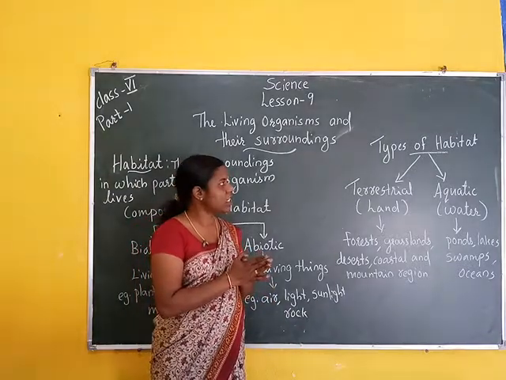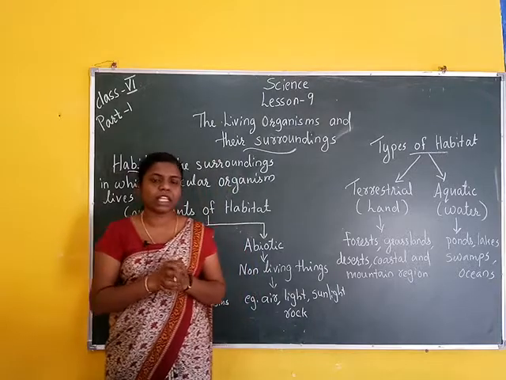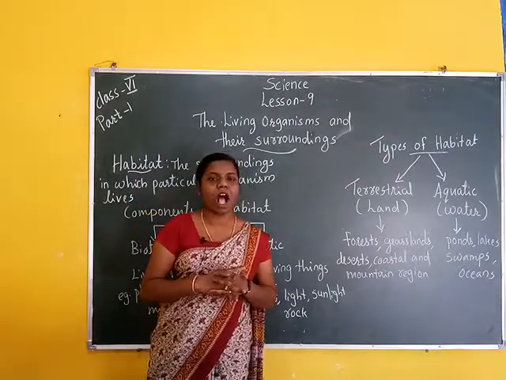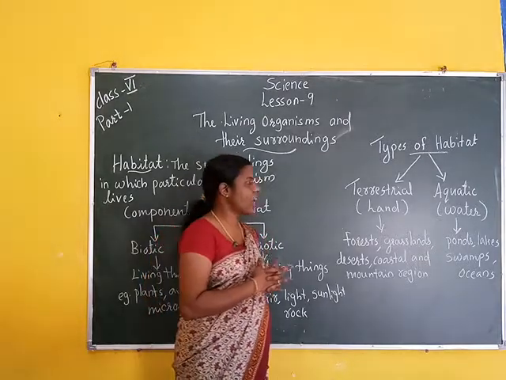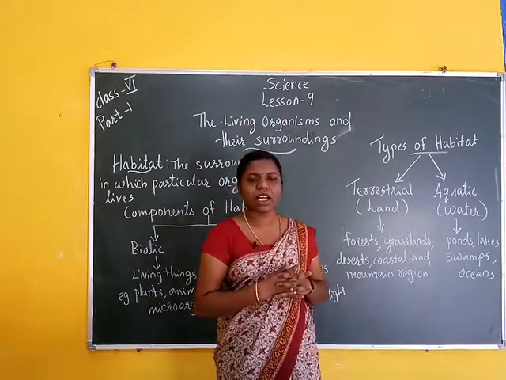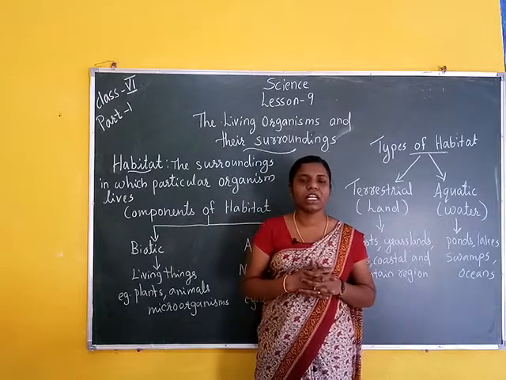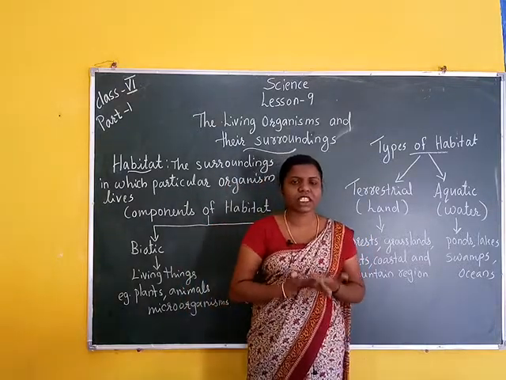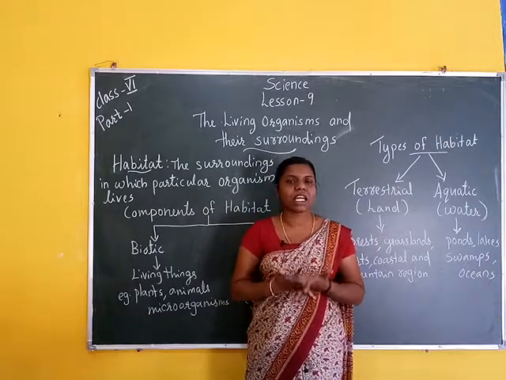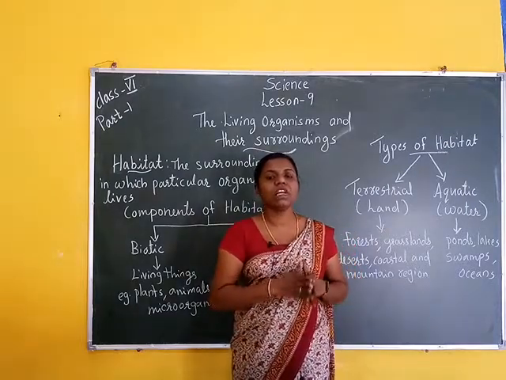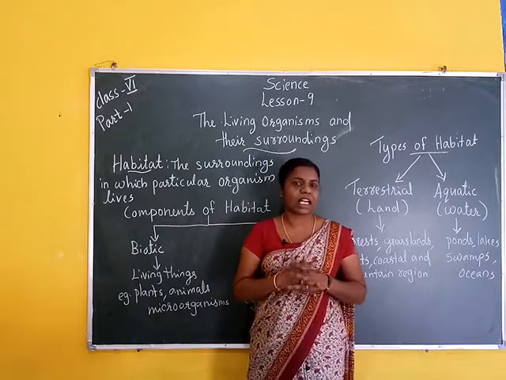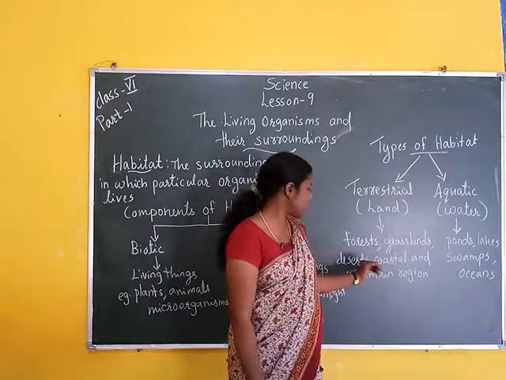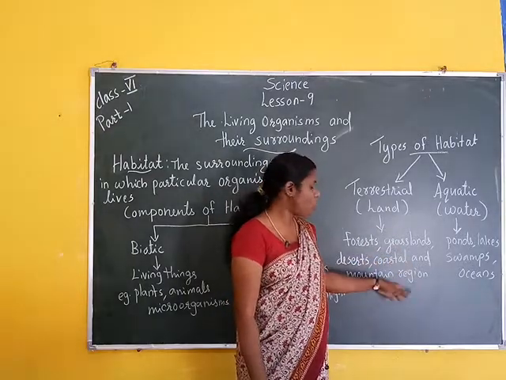Now let us study types of habitat. There are two types of habitat: terrestrial habitat and aquatic habitat. Terrestrial habitat means the plants and animals that live on land. Examples are forests, grasslands, deserts, coastal and mountain regions.